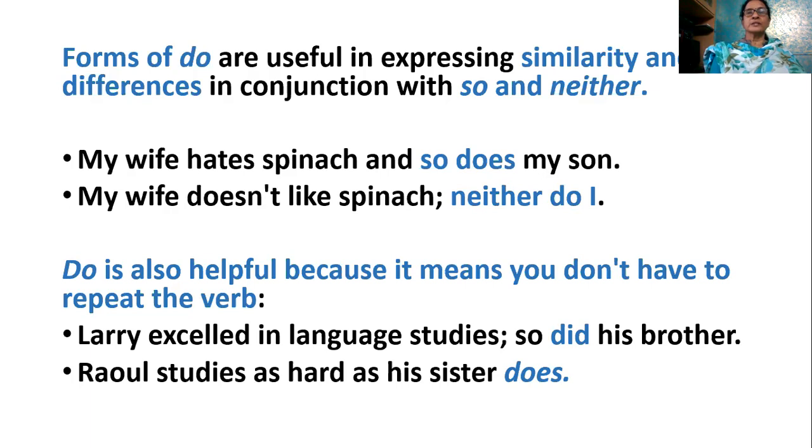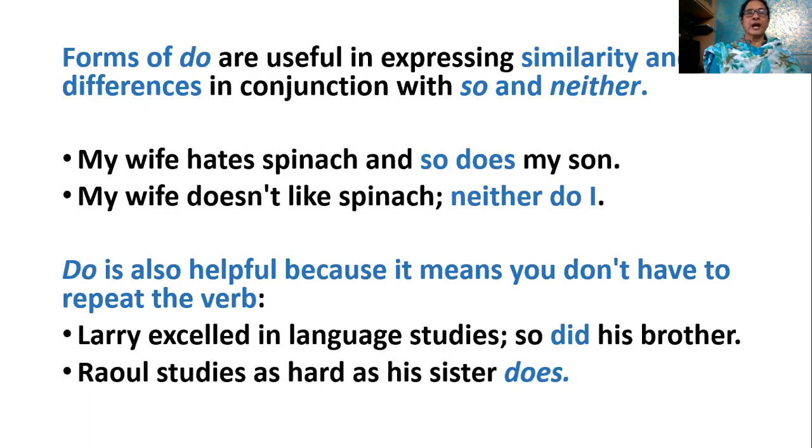See here, so does is giving a kind of answer, to avoid repetition. Here we are expressing the differences. My wife doesn't like spinach, neither do I. So in front of so does is positive, neither do is negative.